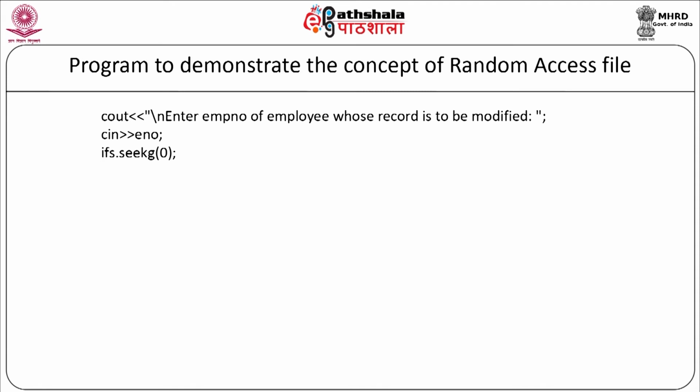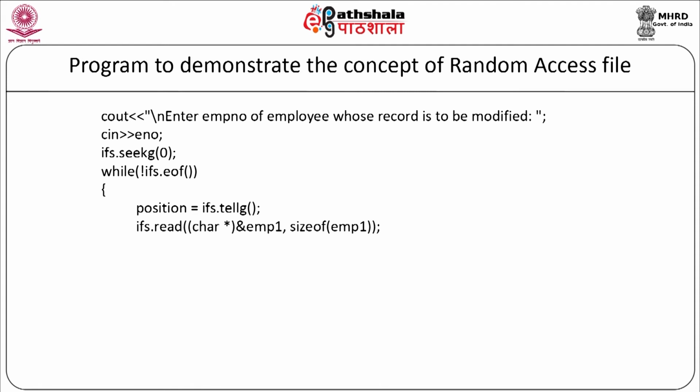ifs.seekg 0, while not ifs end of the file, position is equal to ifs.tellg, ifs.read char star employee 1 comma size of employee 1. So, we are reading from the file and we are going to match it with the employee number that the user has entered to modify. So, if employee 1 dot get number is equal to e number, then inside this we will call the function employee 1 dot modify which will ask the new details from the user for that particular employee number.